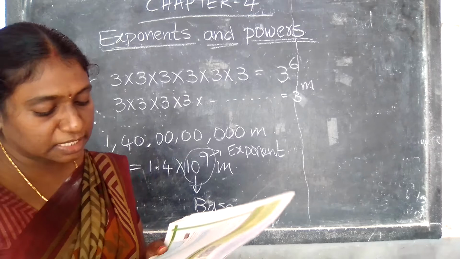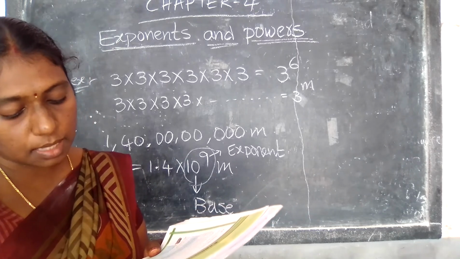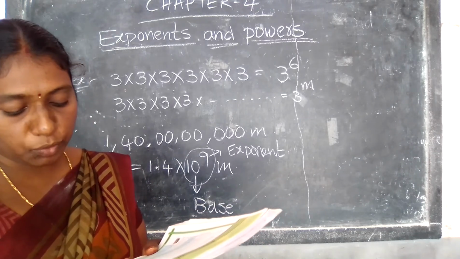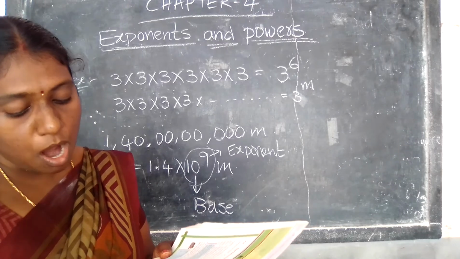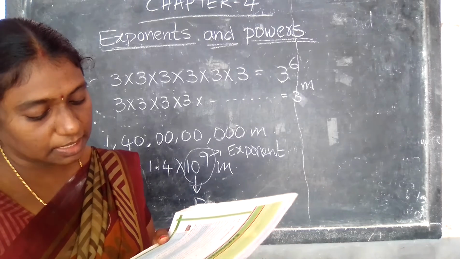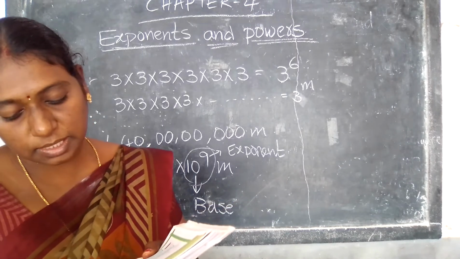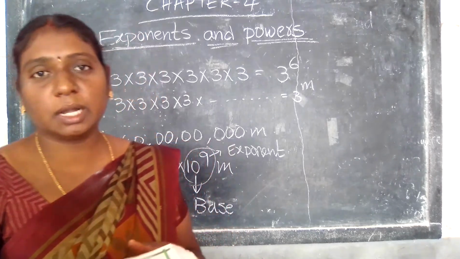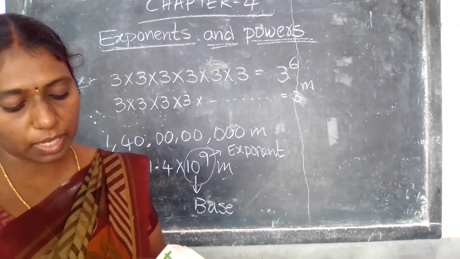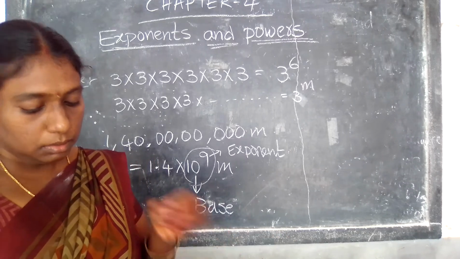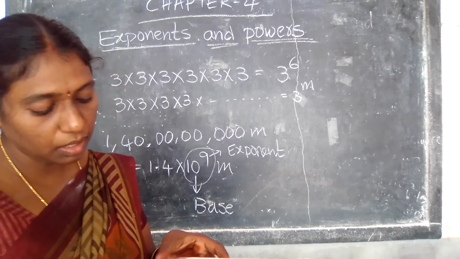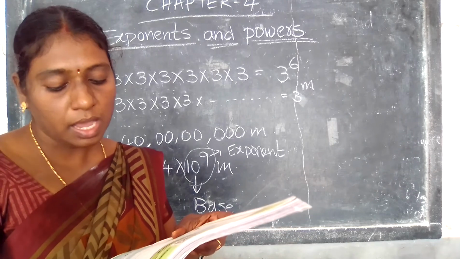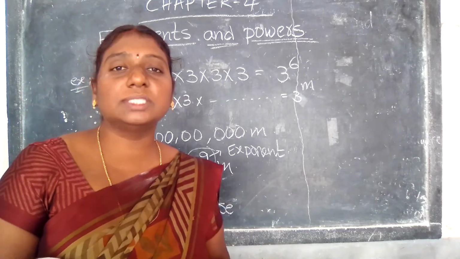And the second one: the distance between Hyderabad and Delhi is 1674.9 kilometers by rail. How would you express this in centimeters? Also express this in scientific form. Scientific form is this power, exponent, and power form. First of all, do this one yourself also. Convert the kilometers into centimeters.